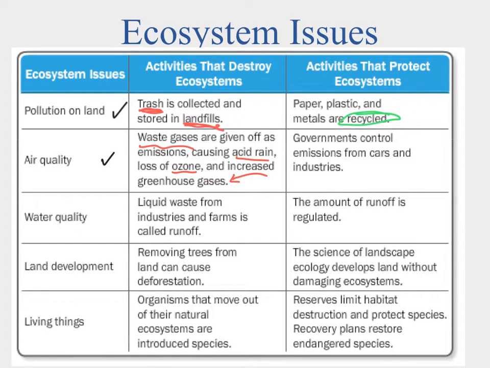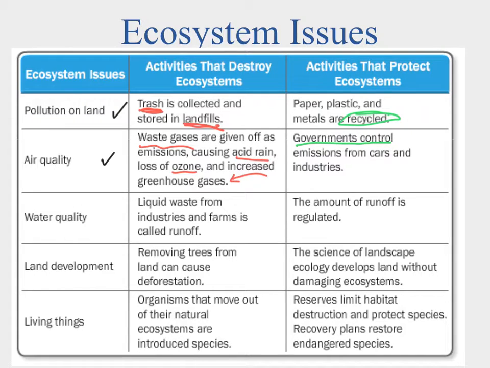So how do we deal with this? Well, we kind of have to agree, and governments have to agree to control the emissions from cars and industries. So if we stop putting the gases out there, then we can recognize the fact that we are changing the atmosphere. And if we recognize that fact, then we can start limiting that change that we're having.